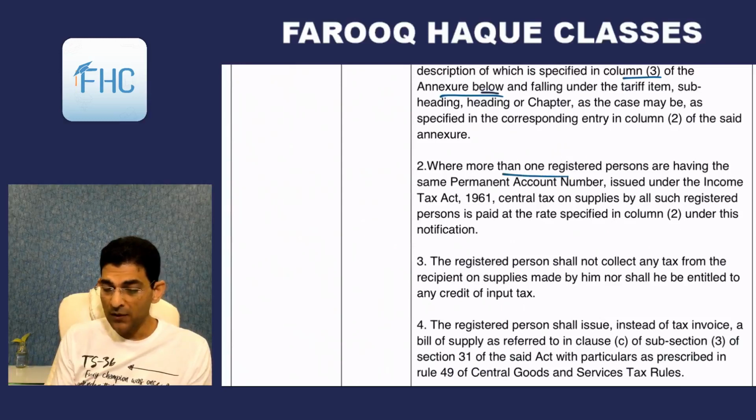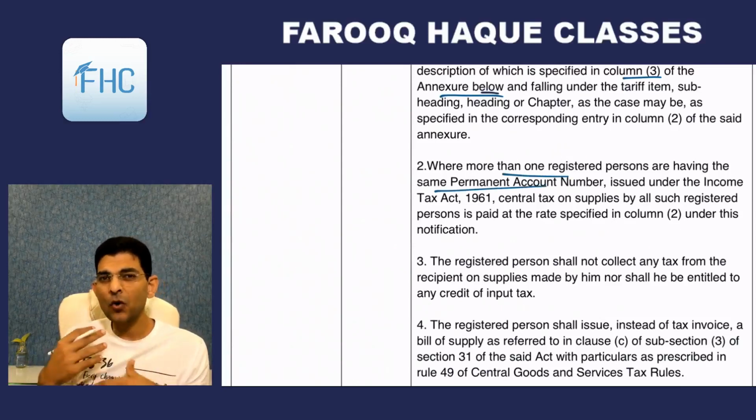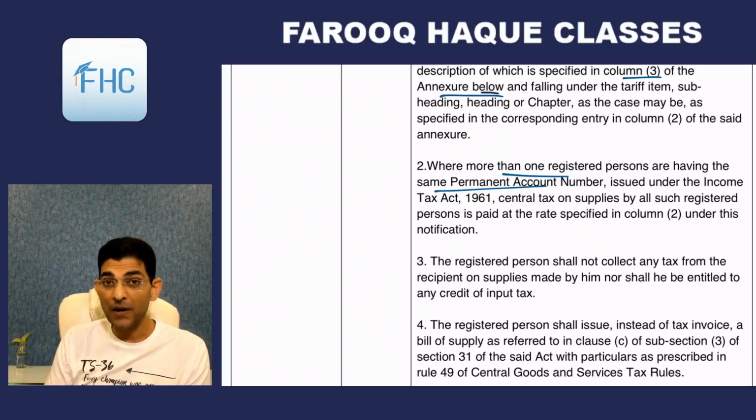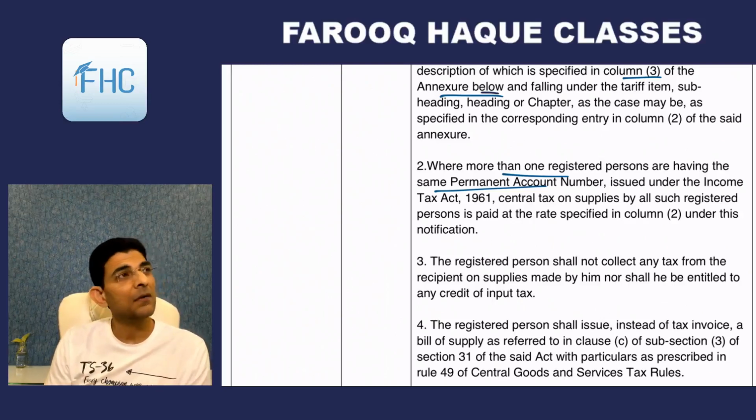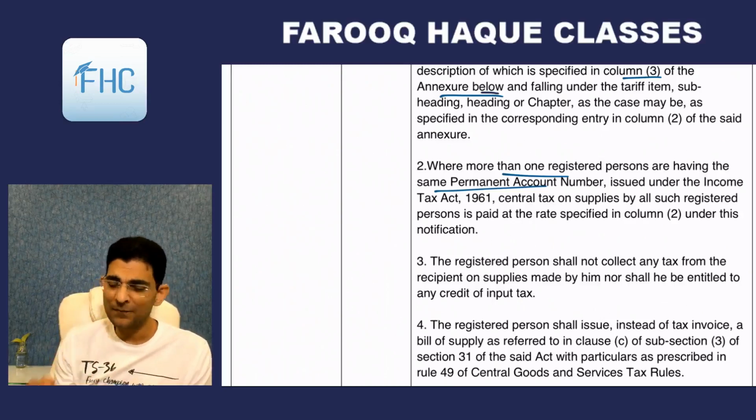Then where more than one registered person are having the same PAN. Now these conditions are almost similar to the composition scheme. If you have more than one registration with the same PAN, that means, as I told you, you have different state registrations with the same PAN, like Farooq Haque Classes Delhi, Nagpur, Kolkata, and so on and so forth. I've got many registrations in different states, for example.